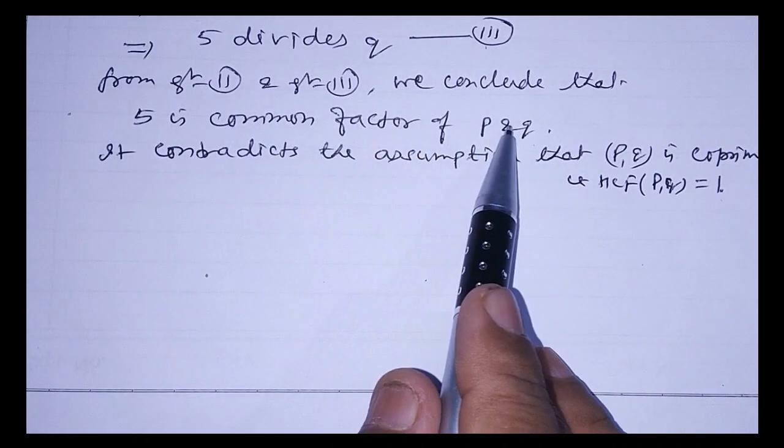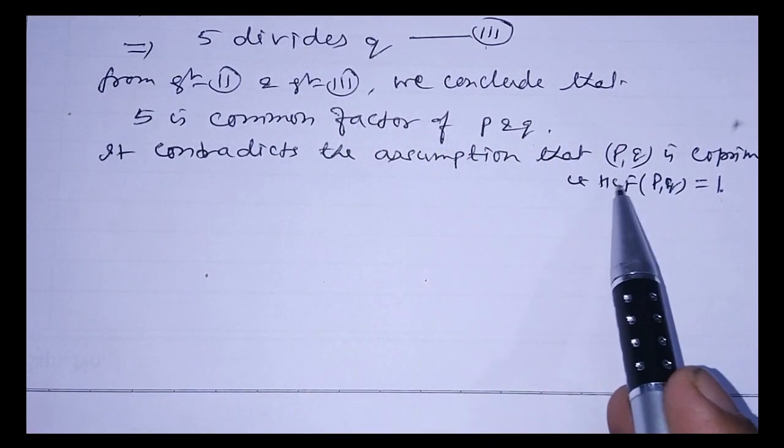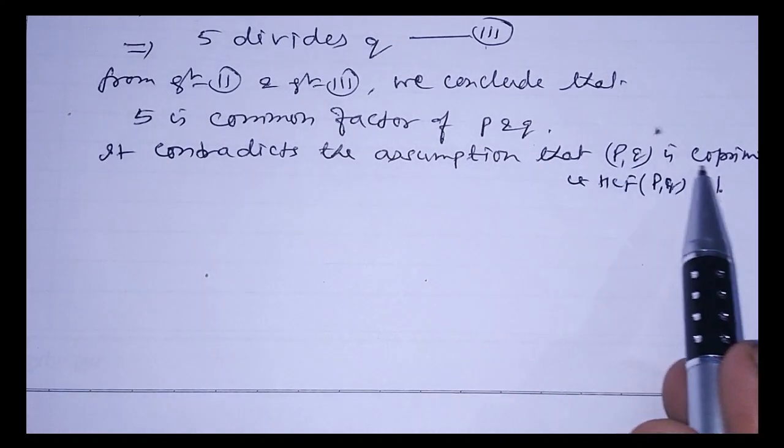So this statement contradicts the statement HCF of p and q is 1, that is, p and q are co-prime.